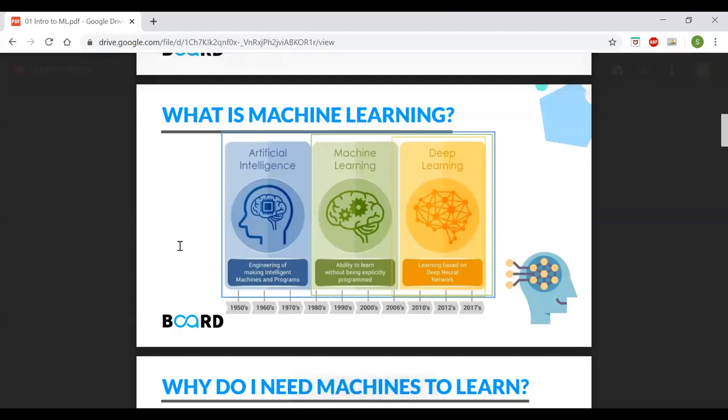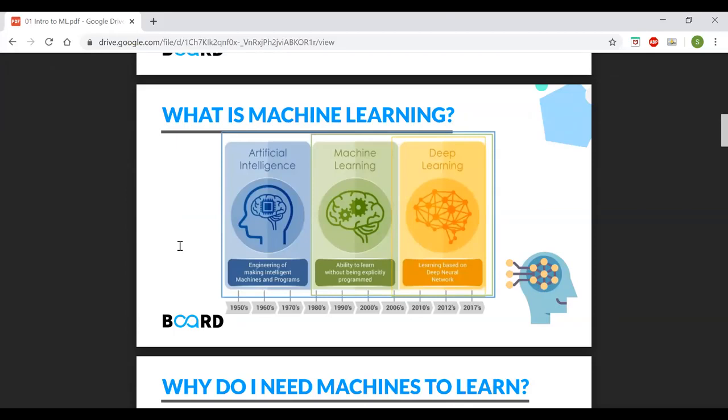So artificial intelligence is a very generic term. Any intelligent algorithm, you can call it an artificial intelligence algorithm. So there is no strict definition as such of what artificial intelligence is. Anything which can do computation, you can call artificial intelligence. So even if I can say that a machine is able to say that 2 plus 2 is equal to 4, right? I can say it is intelligence because it is able to do that computation, right?